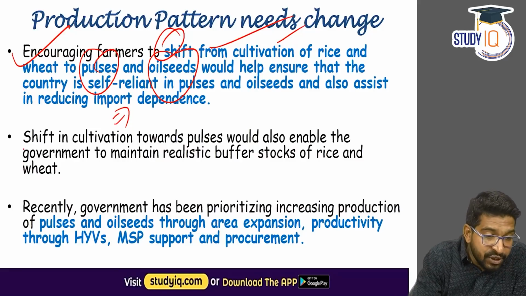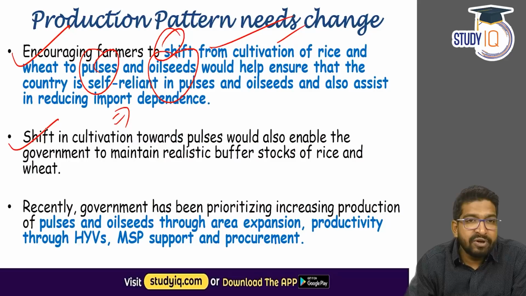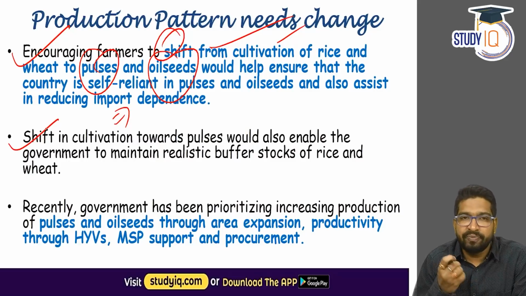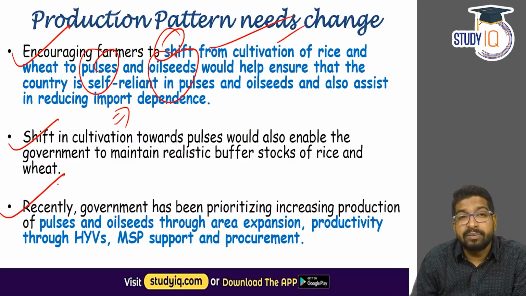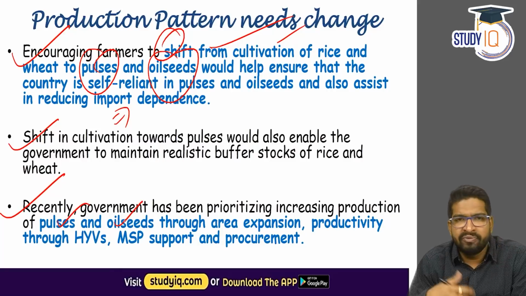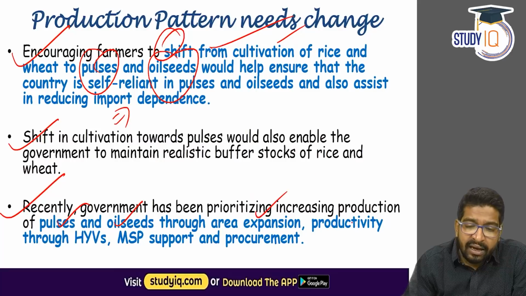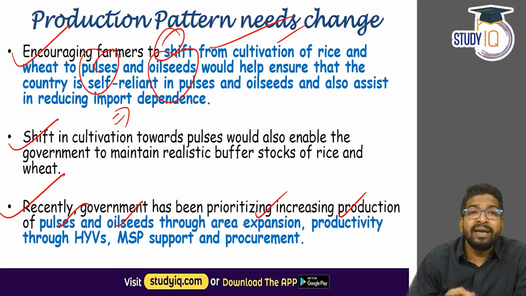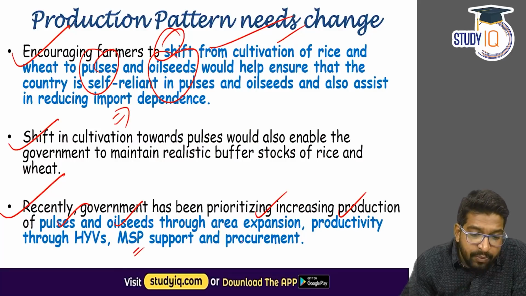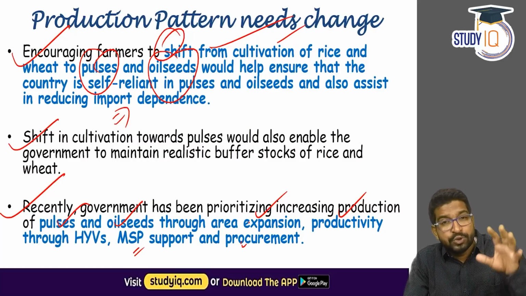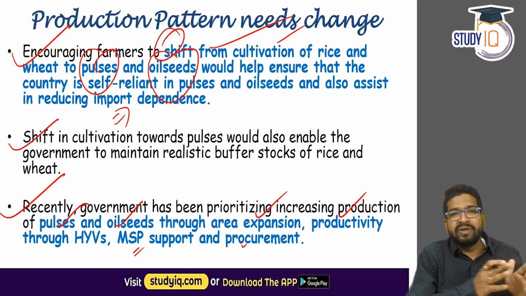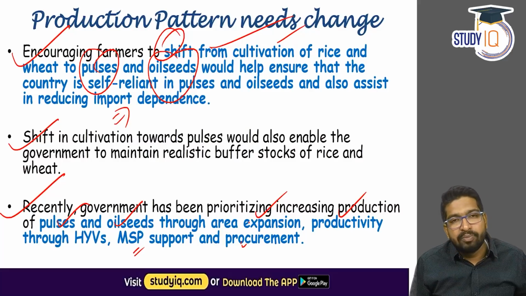A shift in cultivation towards pulses would enable the government to maintain a buffer stock of pulses, a decent buffer stock of rice, wheat and pulses as well, right? In fact, the government has been prioritizing production of pulses and oilseeds through various programs. We know about these programs, and they are trying to expand the area and increase the productivity by providing high variety seeds, MSP support and other procurement also. So the economic survey also observes we need to shift from rice and wheat towards oilseeds and pulses.